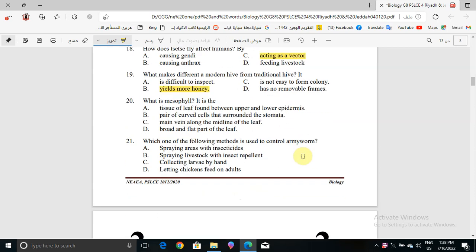In question number 20, what is mesophyll? It is a tissue of the leaf found between the upper and lower epidermis. Yes, this one is the correct answer for question number 20.